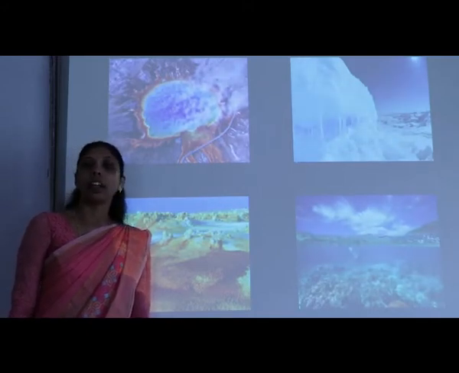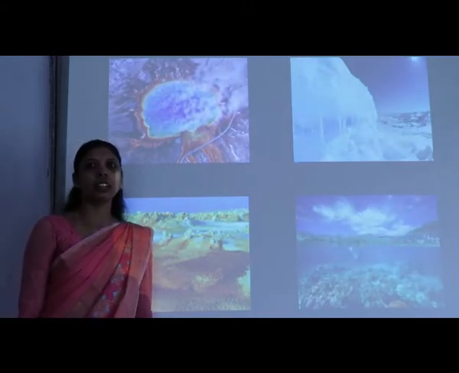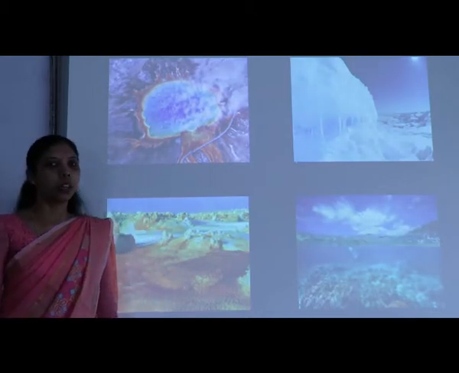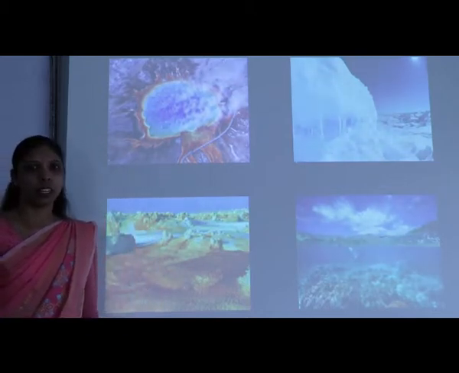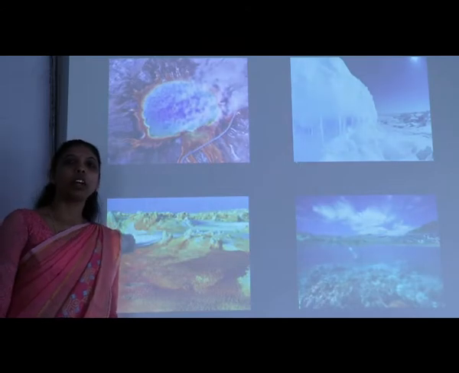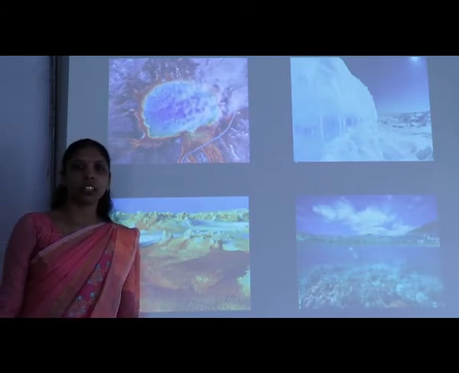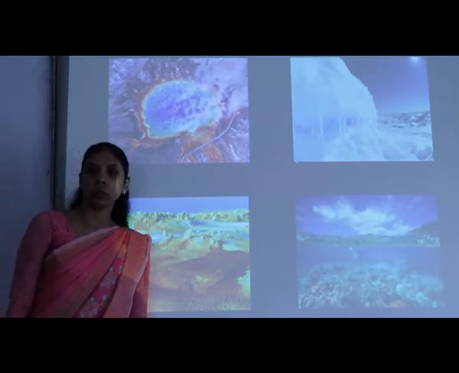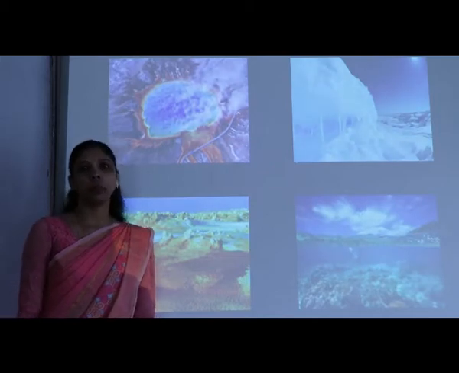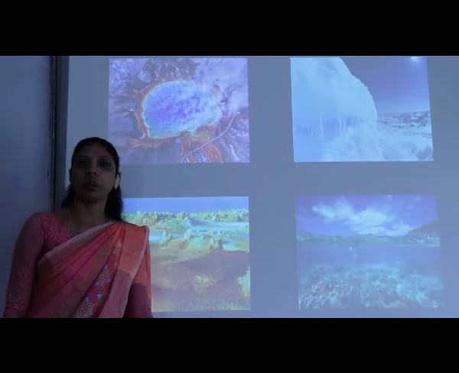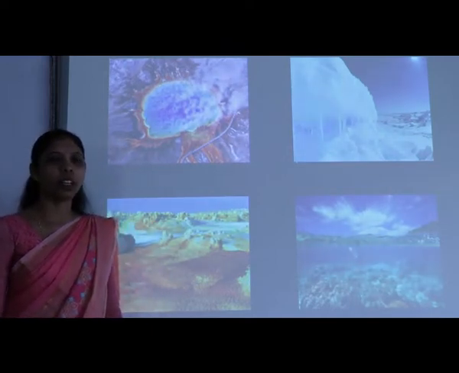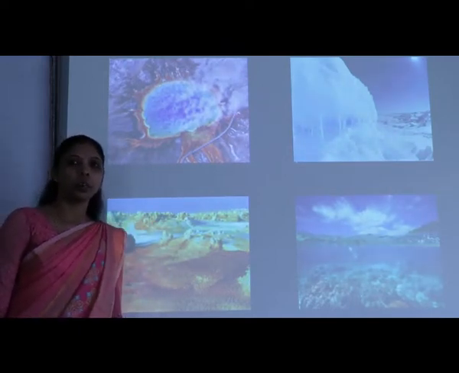And last but not the least, during unfavorable environmental conditions, bacteria produce a resistant structure called endospore. This endospore can survive for a number of years, and upon getting a favorable environment, it will produce new bacteria.